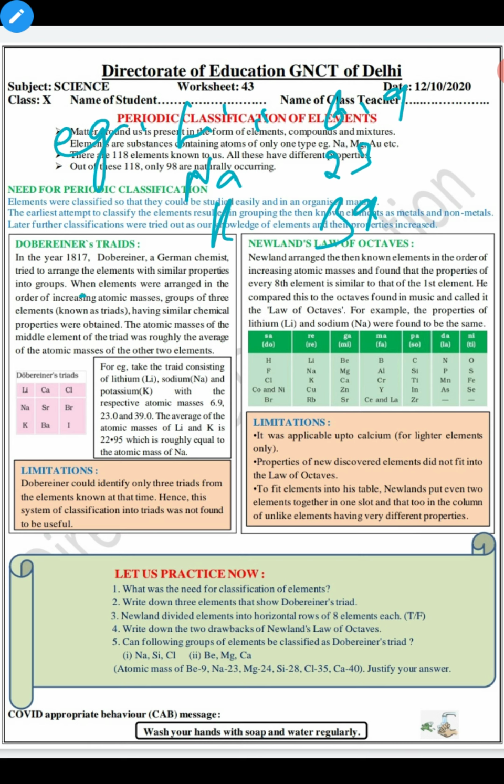Then if we add 39 with 6.9, we will get 45, and because we have to take the mean, if we divide it by 2, it comes out to 22.8 something, right?